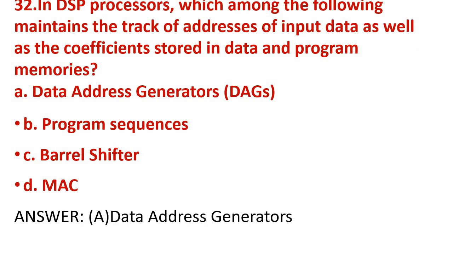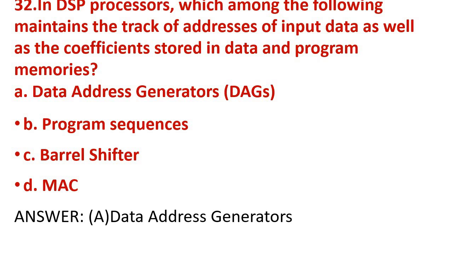Next question, in DSP processor, which among the following maintains the track of addresses of input data as well as the coefficients stored in data and program memories? So the answer for this is data address generator, DAG. DAG means data address generator.